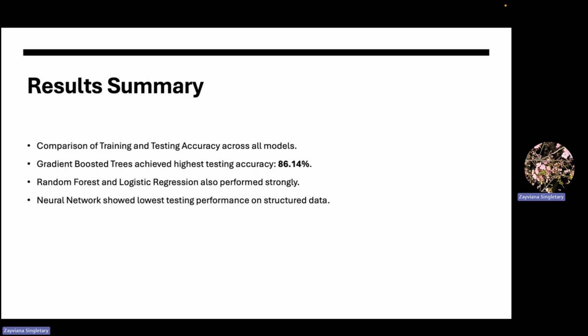Across all models, GBT stood out with the highest accuracy. Logistic regression and random forest also showed strong, stable performance, making them reliable fallback options. In contrast, the neural network performed poorly, confirming that simpler models often outperform deeper ones without extensive tuning or data volume.